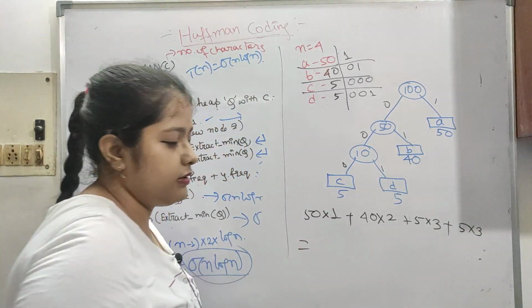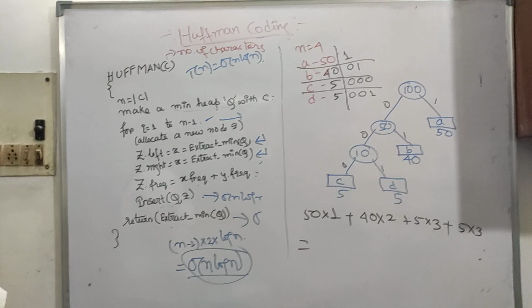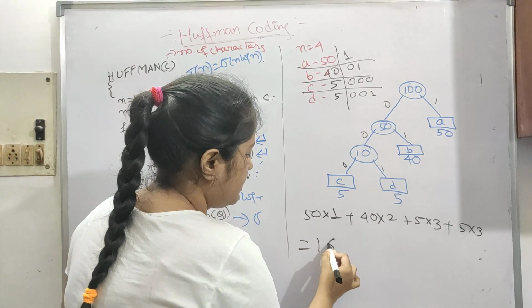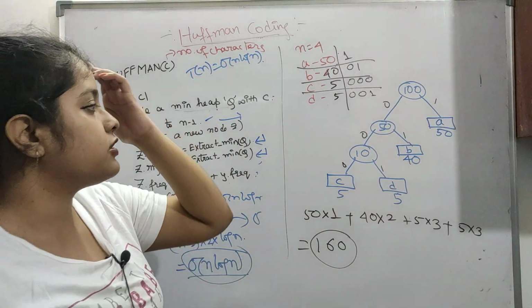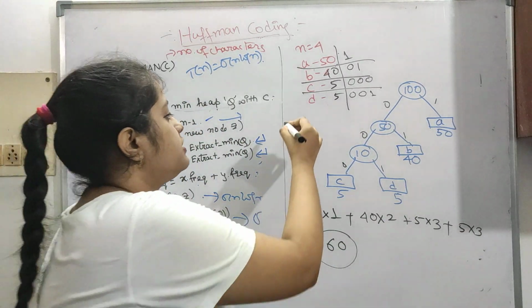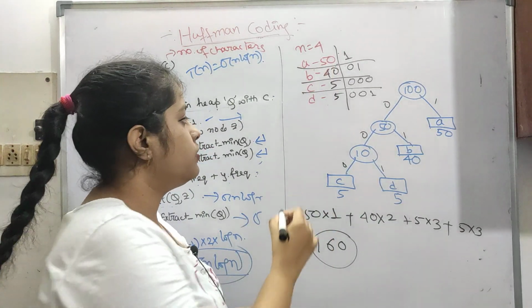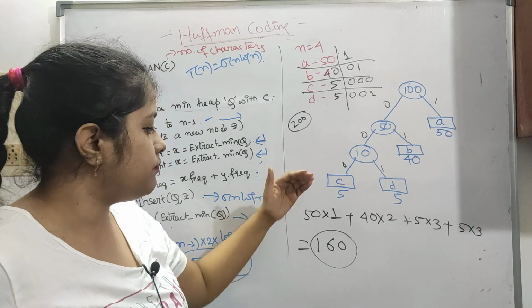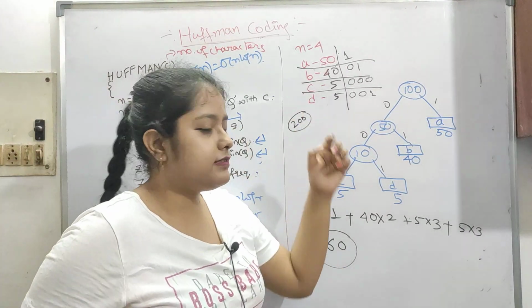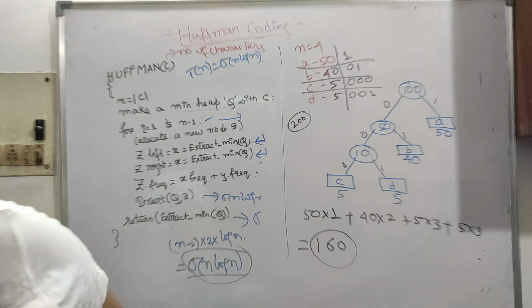This is coming as 160. Let me check once. Yes, it is 160. With Huffman encoding we are able to get a lesser value. If we would have used equal codes, it would have taken 200. Now we are taking only 160, which is lesser than the actual value.